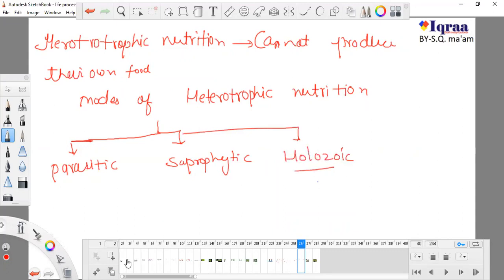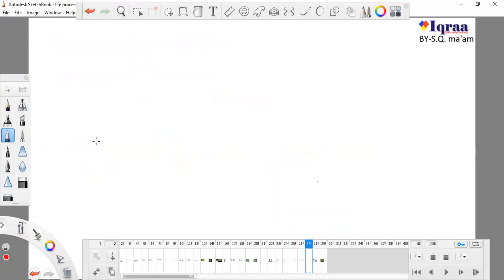As we know, there are different types of organisms and all of them have different modes of nutrition. If I take an example of a deer, a deer is a heterotrophic organism and it depends on grass.